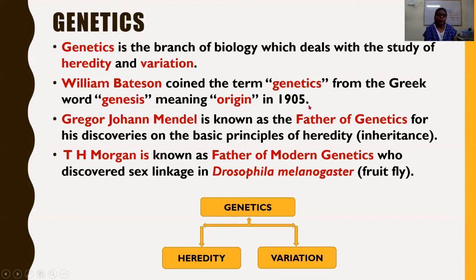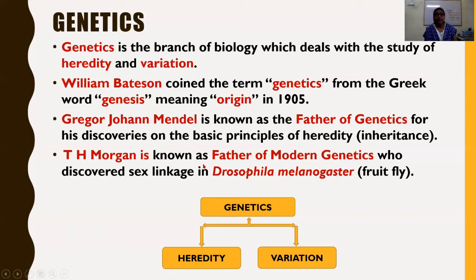William Bateson coined the term genetics from the Greek word genesis, meaning origin, to begin, to start, in 1905. Gregor Johann Mendel is known as the father of genetics for his discoveries on the basic principles of heredity, that is, inheritance. He first observed the transmission of characters from parents to offspring while conducting experiments on the pea plant, Pisum sativum.